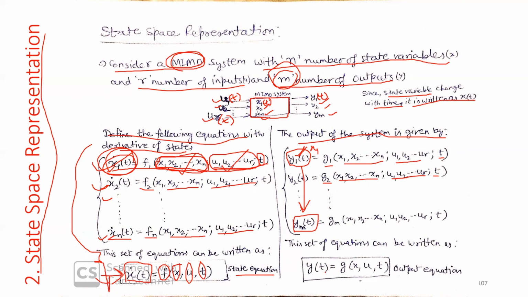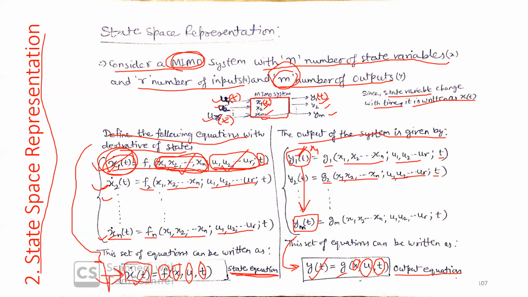These outputs can be written in vector form. So y(t) is the output vector, a function of the state vector, input vector, and time. This is your output equation. The earlier one is your state equation because we calculate the derivative of the state.